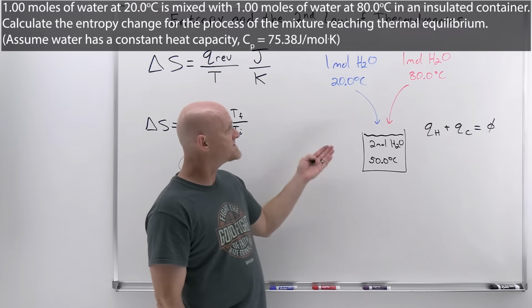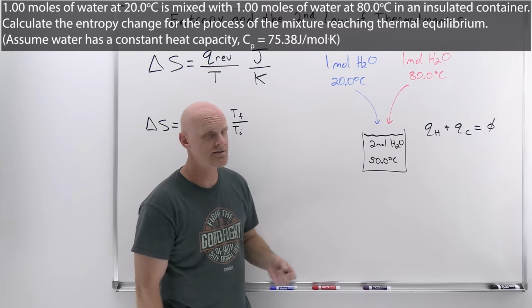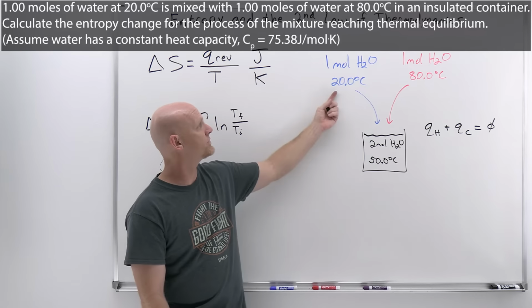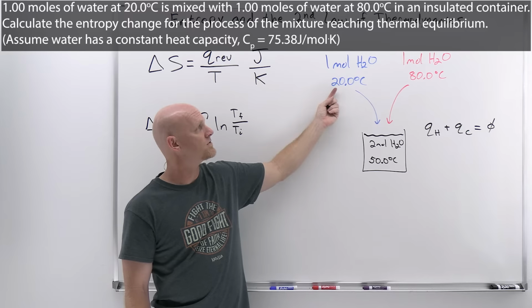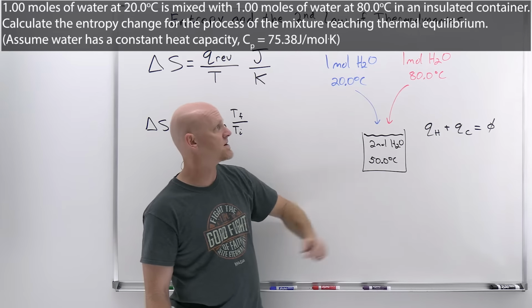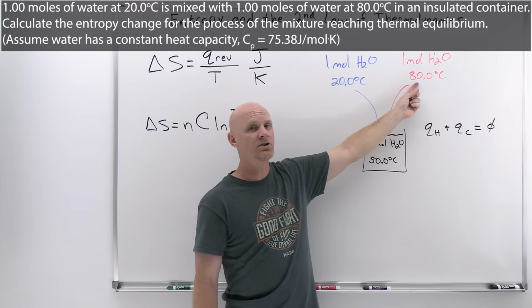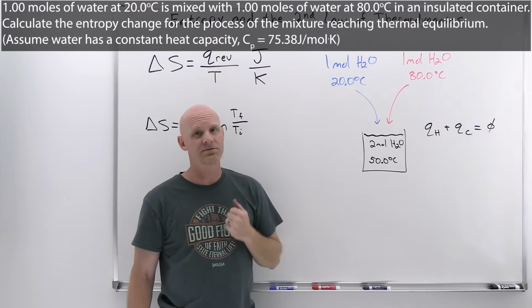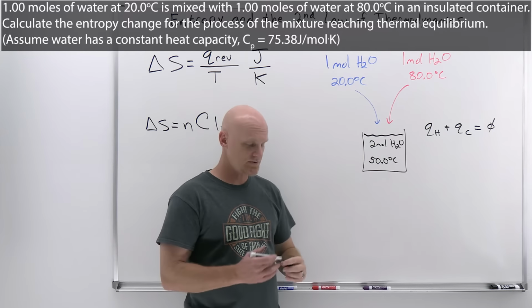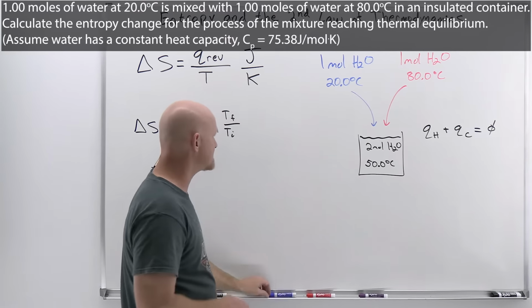And the question then is, what is delta S for this process? We're going to calculate it in 2 parts. We're going to calculate it for the 1 mole of 20 degrees Celsius water going up to 50 degrees Celsius, and for the 1 mole of 80 degrees Celsius water going down to 50 degrees Celsius, and then add the 2 together. Let's see how this plays out.